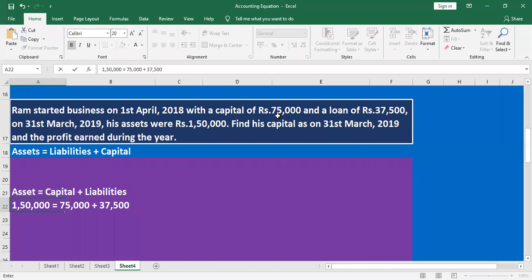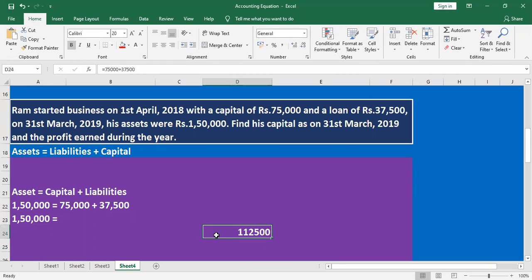What is the total here? 75,000 plus 37,500 is 1,12,500. Very good.